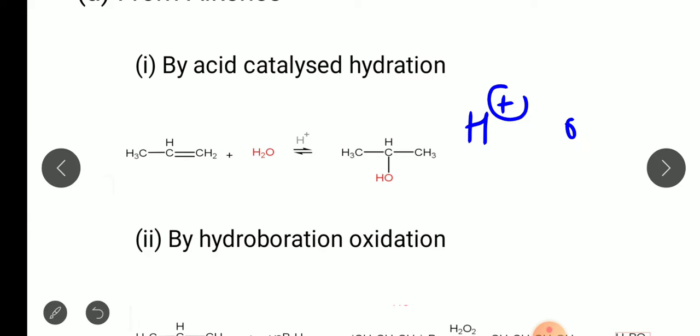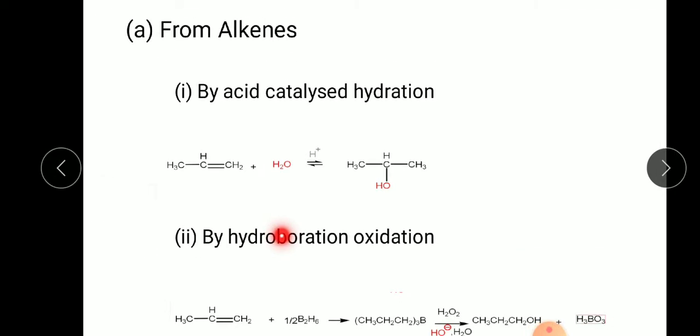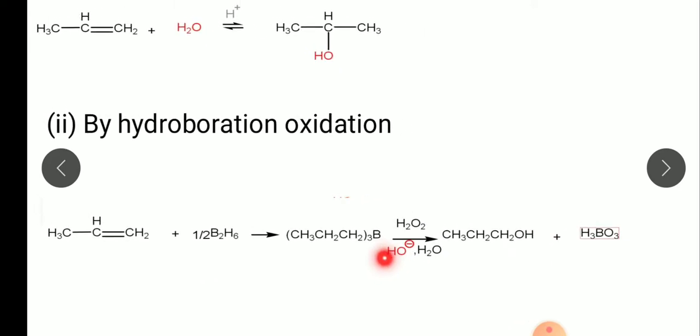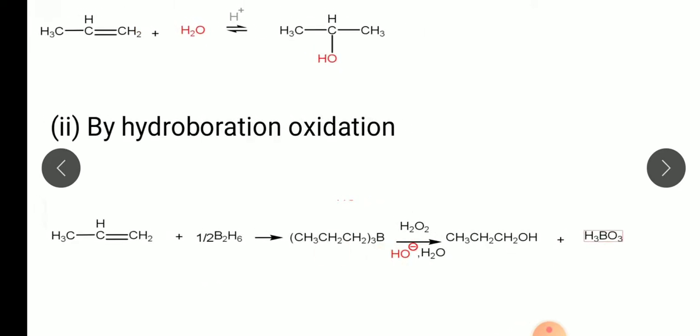The next reaction is hydroboration oxidation. In hydroboration oxidation, the anti-Markovnikov rule is obeyed. So again propene is taken with diborane. Three molecules of propene react with diborane to form this intermediate, and this intermediate is then treated with hydrogen peroxide, H2O2, to form a primary alcohol. So here the anti-Markovnikov rule is obeyed, and we can see that peroxide gives anti-Markovnikov addition only, and in this case boric acid is the byproduct.